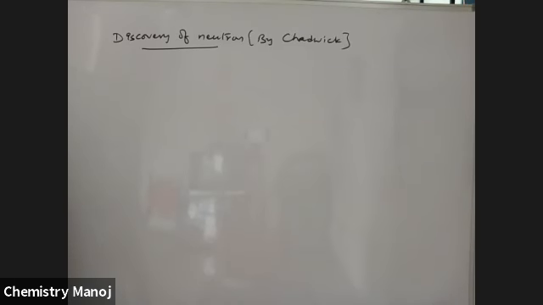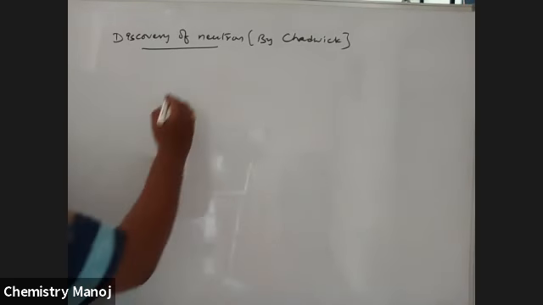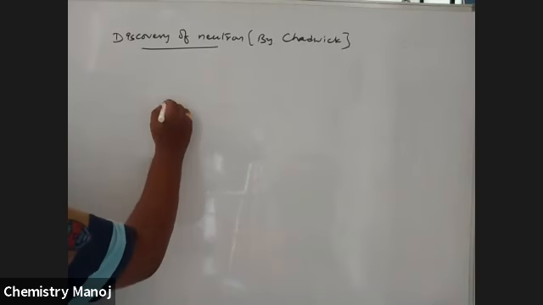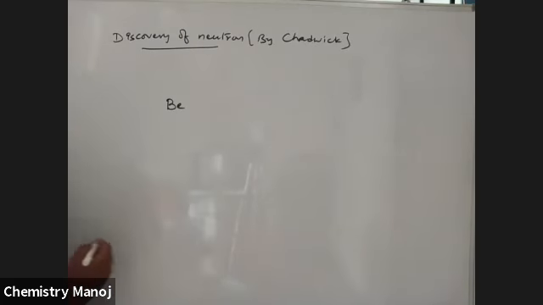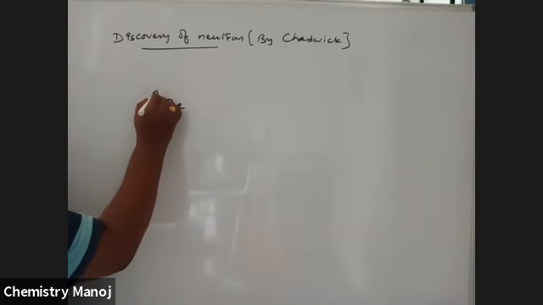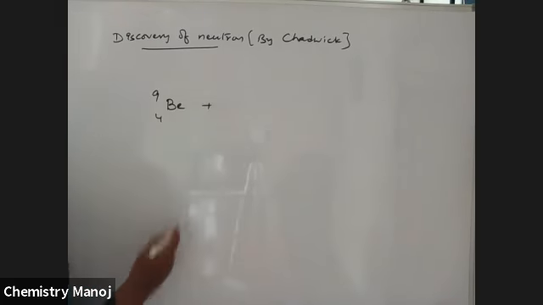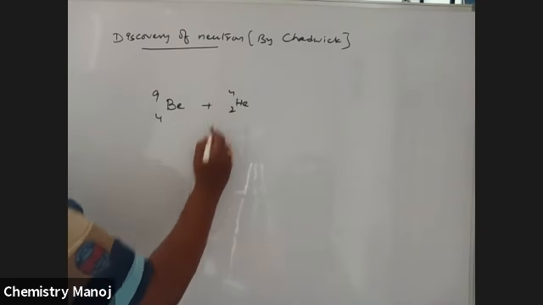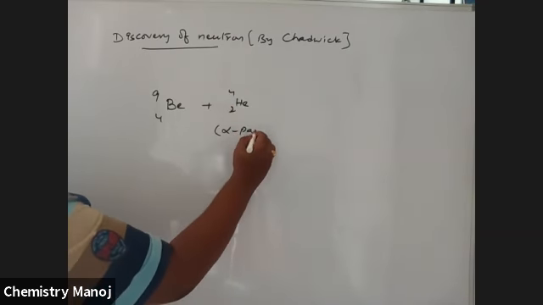This was in some radioactive reactions, and here the beryllium reaction is important. Beryllium, atomic number 4, mass number 9, is bombarded with He 2 4, which is nothing but an alpha particle.